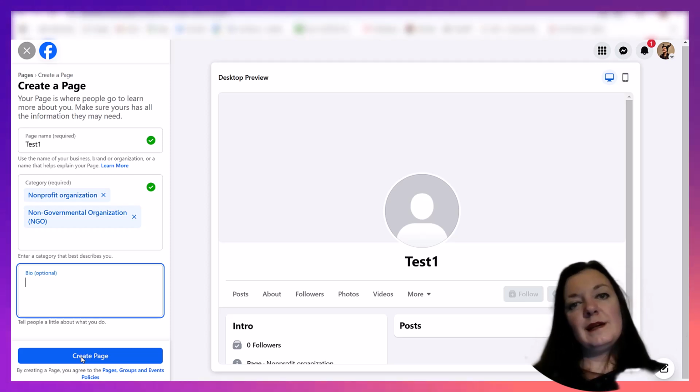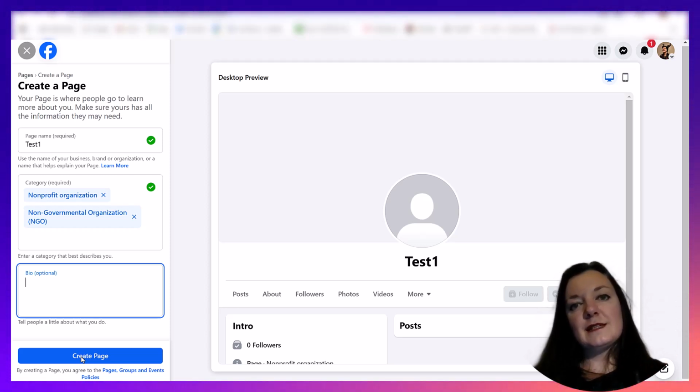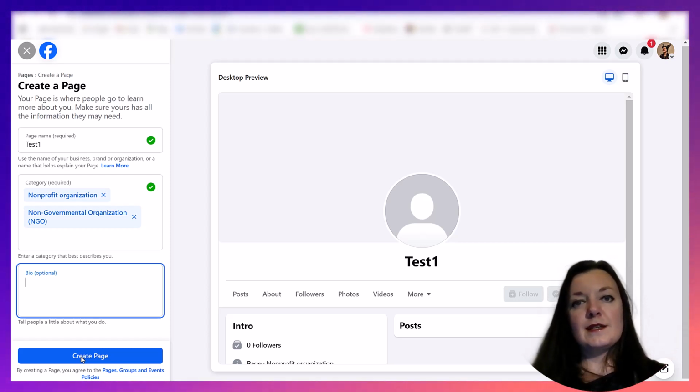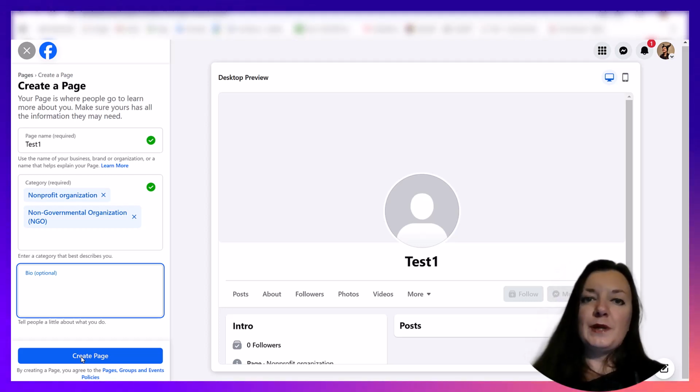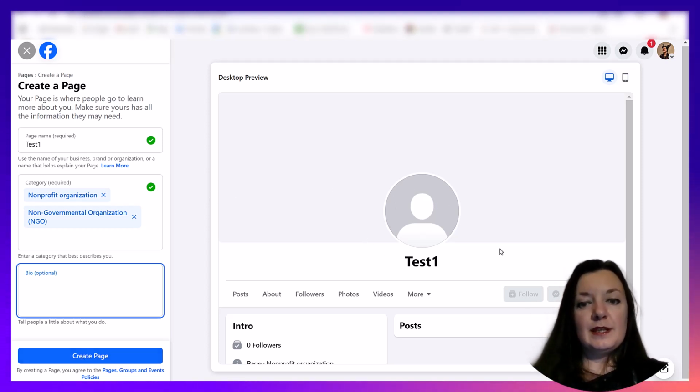After this, you will have several steps, at least this is what is currently there, where you can provide contact information about your organization, like address, phone number, description of opening hours, the profile picture, which is in the middle, and even cover picture, which is the large one.